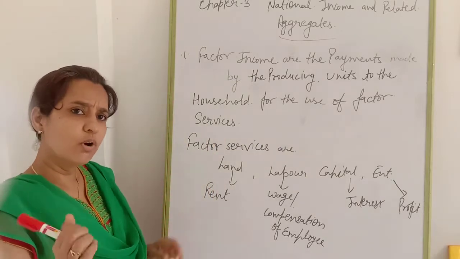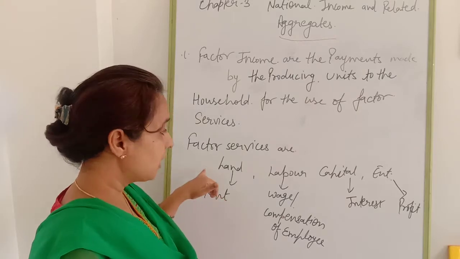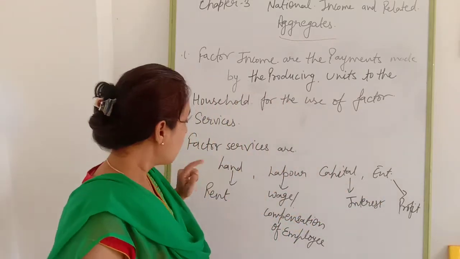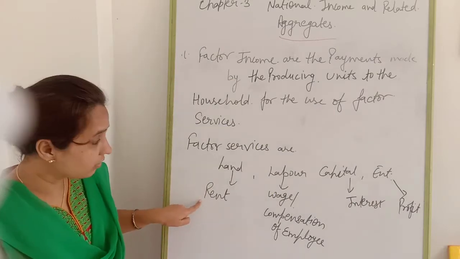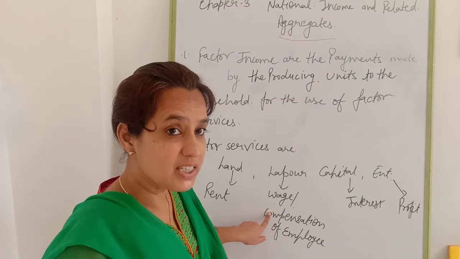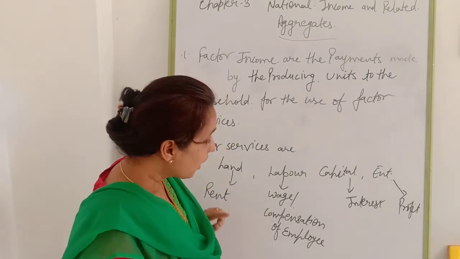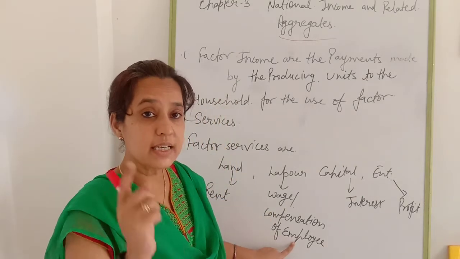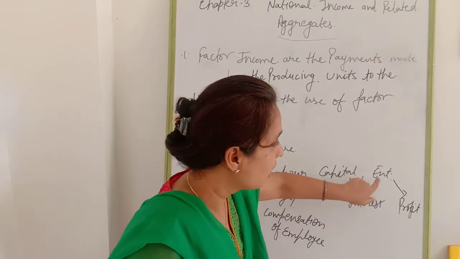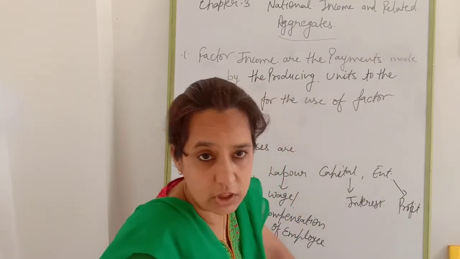All of you know the factor services: land, labor, capital and entrepreneurs. For land we provide rent; for labor, wages. But in macroeconomics we use the term compensation of employees instead of wages. For capital, interest; for entrepreneurs, profit.